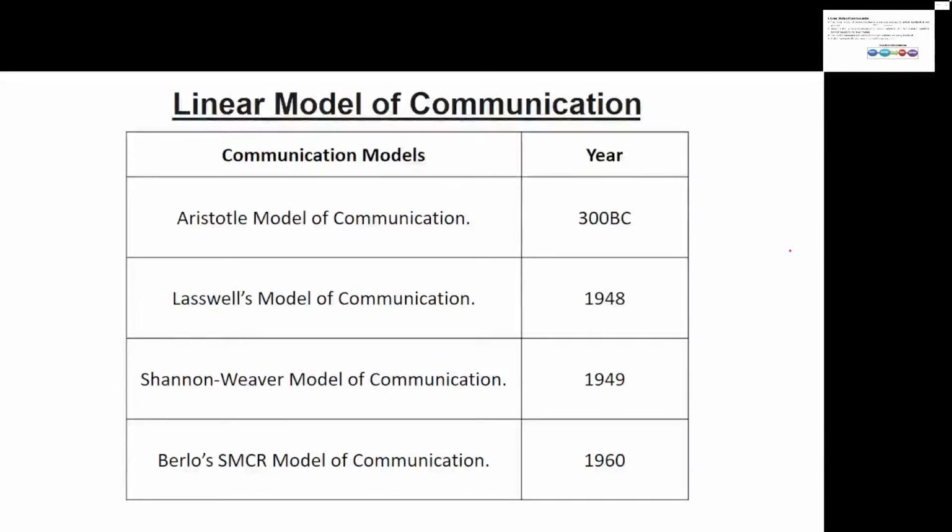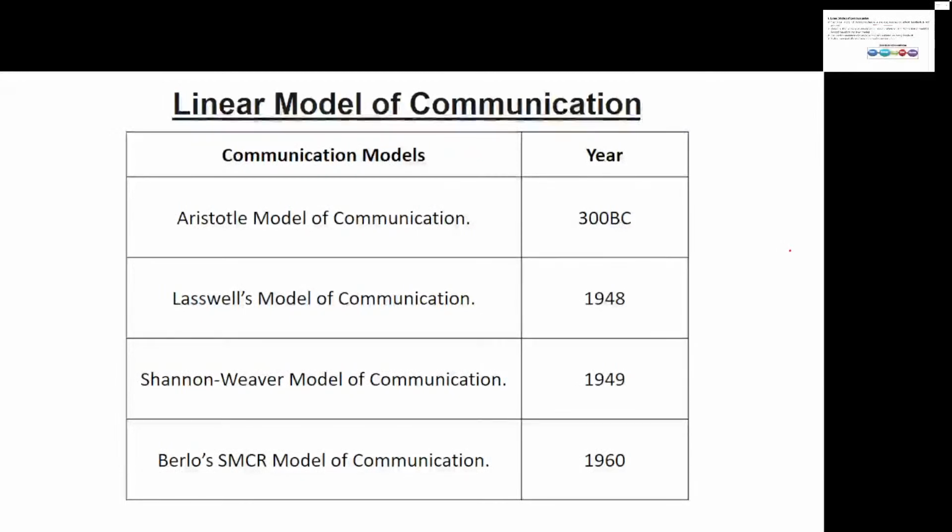So under Lasswell's model, these are the five main components: the communicator or sender, the message, the medium, the receiver, and the effect.